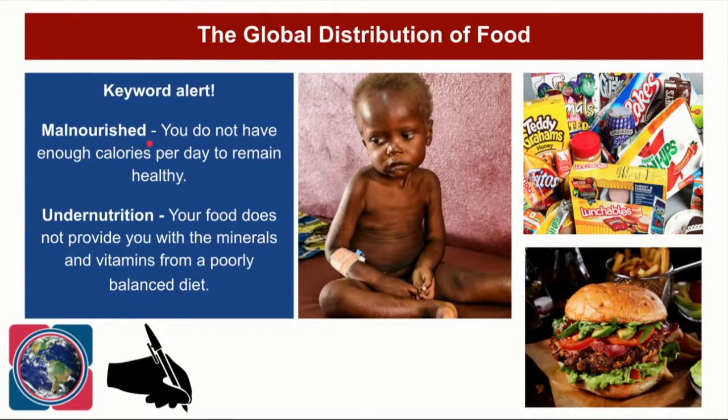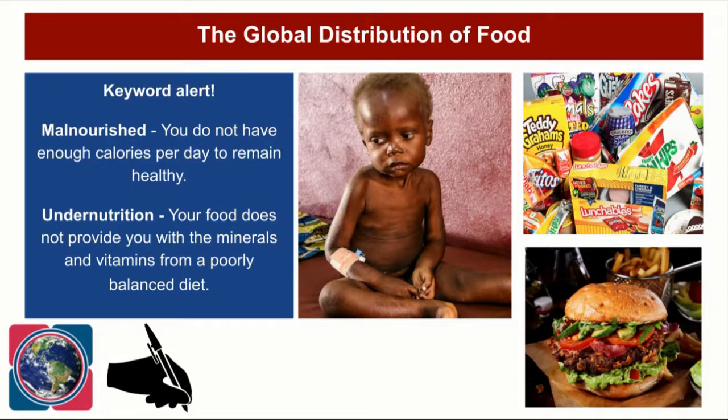Now, I typed into Google Images malnourishment, and what comes up overwhelmingly are pictures of children with swollen bellies and rib cages that are on show that are almost always from Africa, particularly from sub-Saharan Africa. Now, those pictures were horrific, and I was actually upset looking at some of the images. And the picture that you can see here of a malnourished child is probably one of the softer images that I could find. But malnourishment happens, and if you're malnourished, you don't have enough calories to remain healthy day to day.